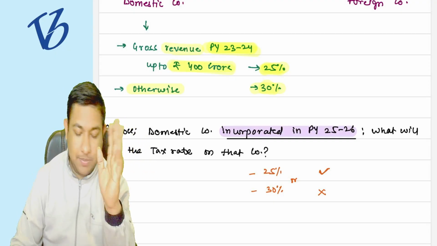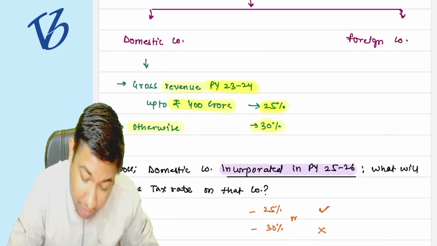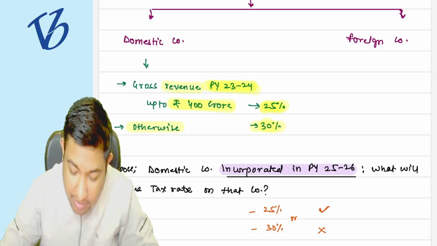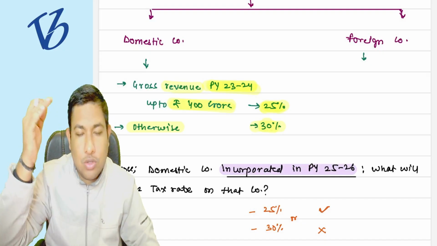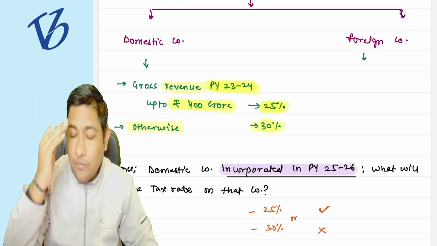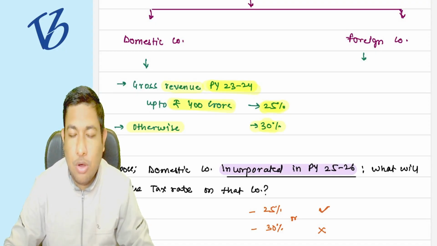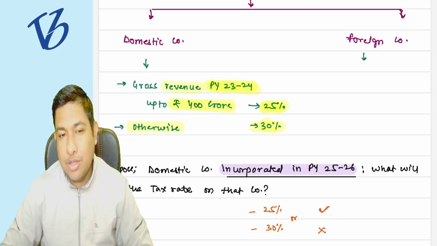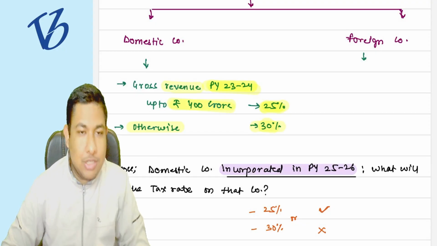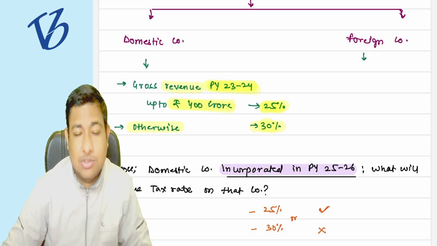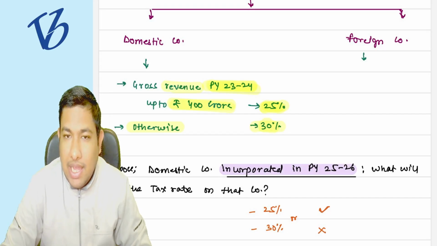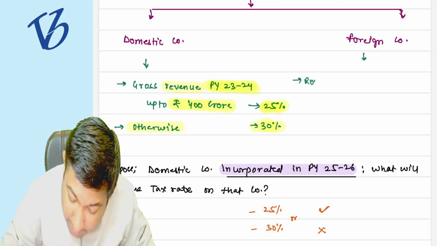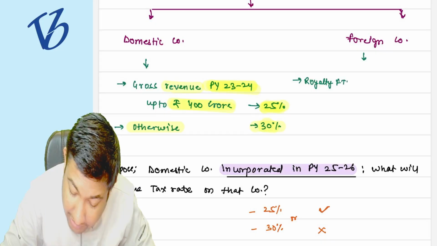Very much clear. Now we are coming to the foreign company tax rate. Foreign company tax rates are very easy because most of the tax rates we are going to see in the non-resident chapter. We are not able to recall or remember them now, but that is my responsibility, I'll make you remember all those tax rates. But as of now, there are some words: royalty, FTS, and otherwise.